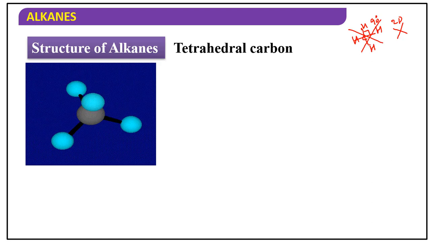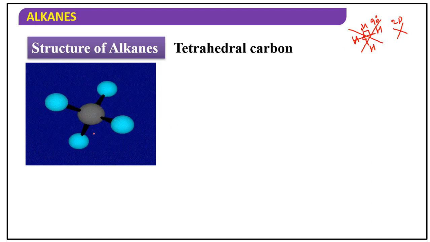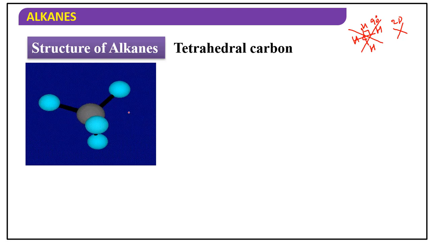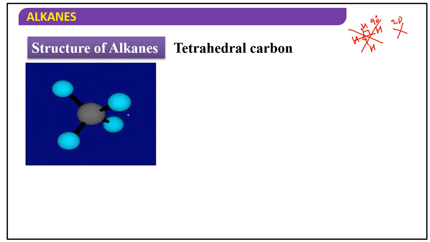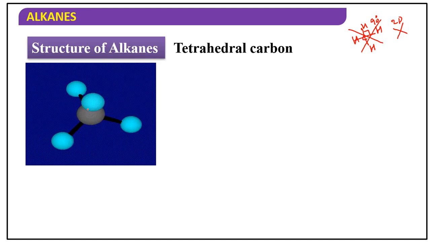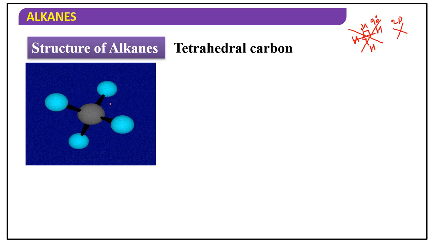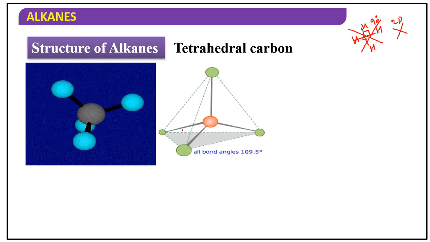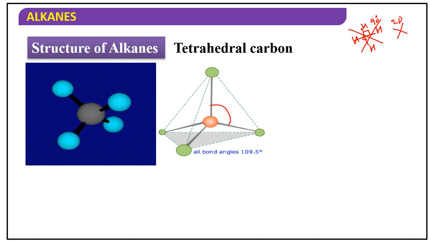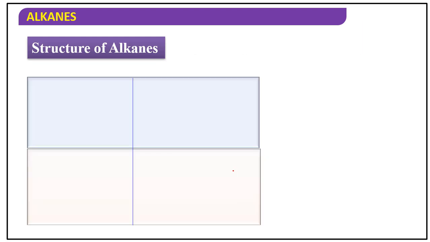These four bonds occupy three-dimensional space, and each C-H bond points to a corner of a tetrahedron. The bond angle between any two sigma bonds is 109.5 degrees.